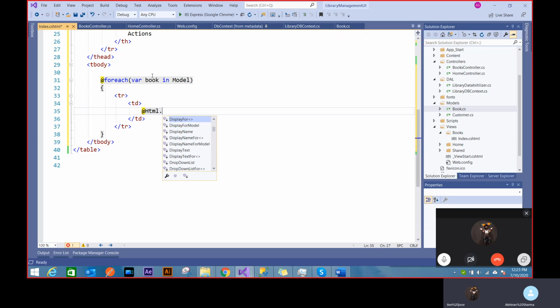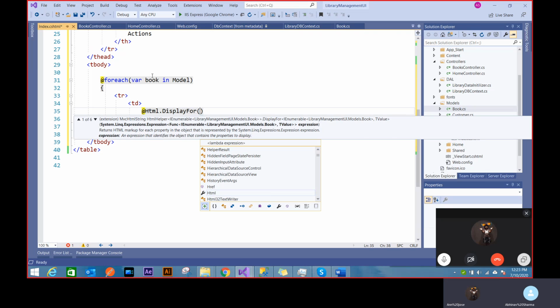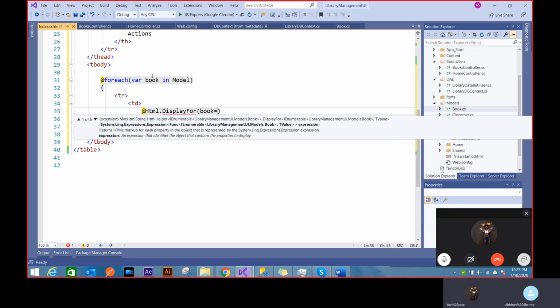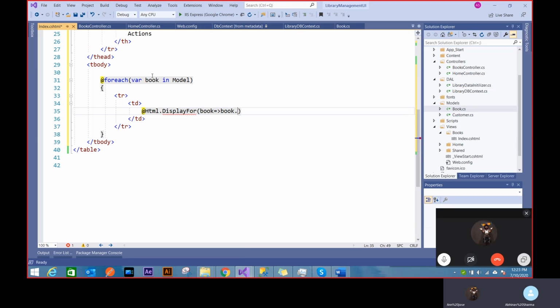I want to get the value now. So book dot, like you can say b dot also, or you can directly use display, whichever way things work.